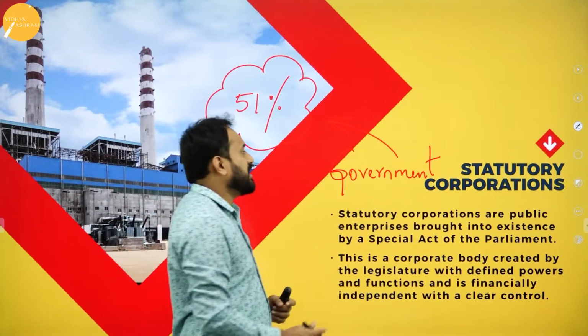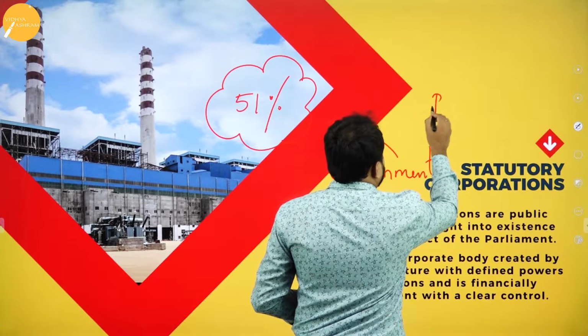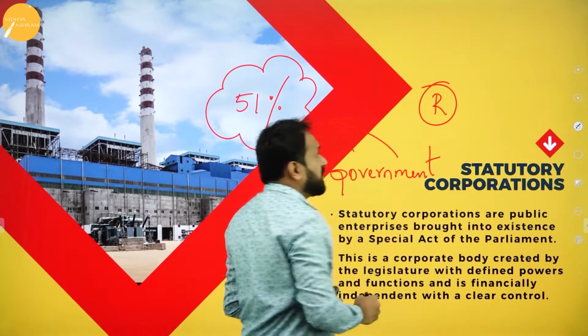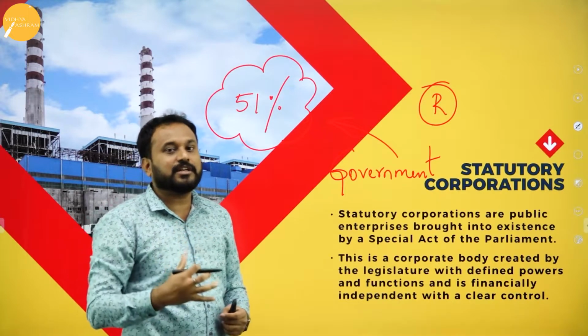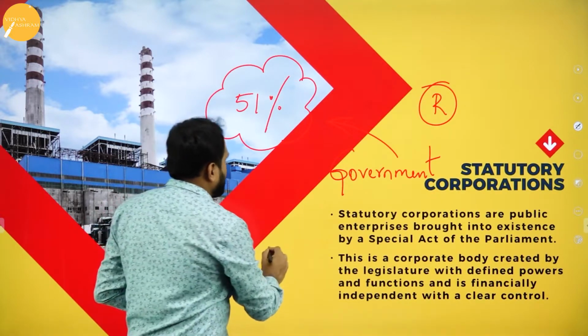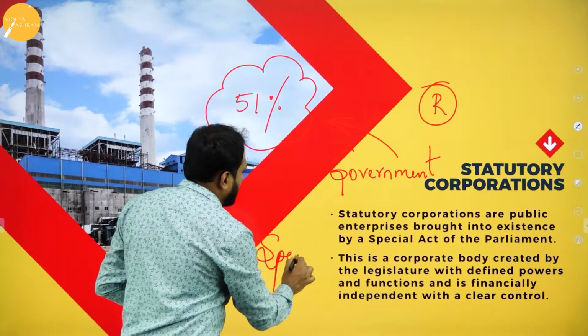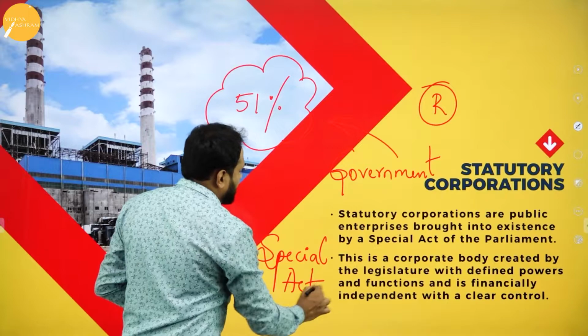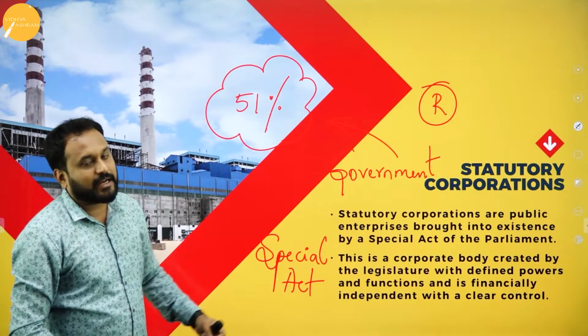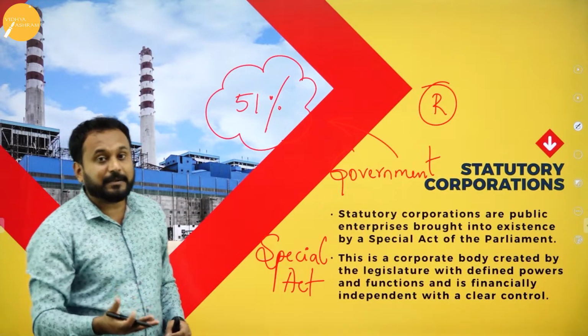When I use the word incorporated, that means it is registered. Now how is it registered? It is registered under a special act. What kind of act? A special act. Now where has this act been enforced? The special act has been enforced by the parliament.